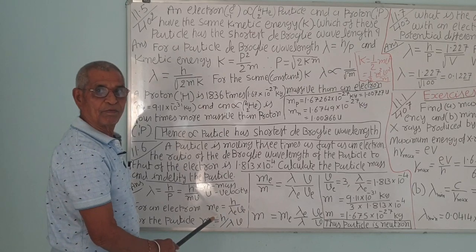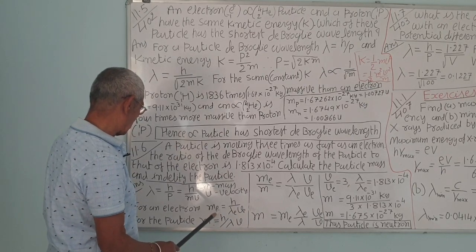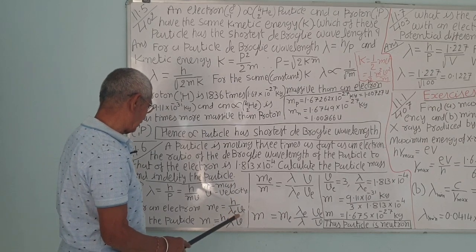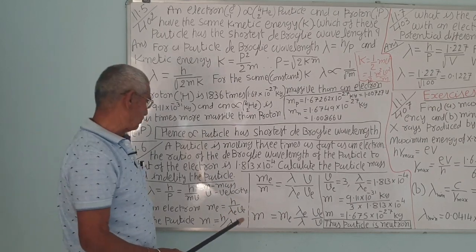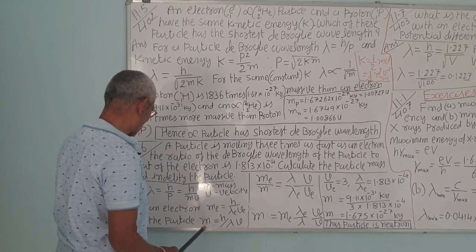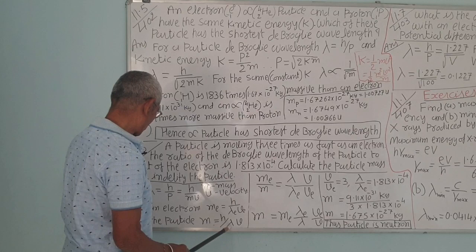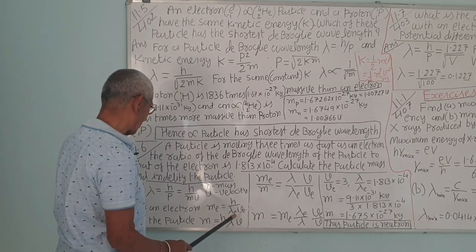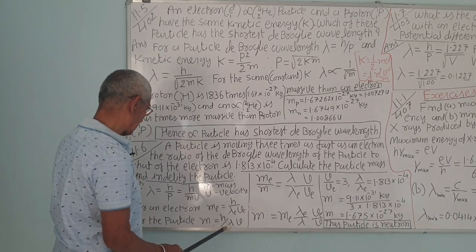So for the electron, me is the mass of the electron, which is equal to h upon lambda e ve. Lambda e is the wavelength of the electron and ve is the velocity of the electron. For the particle, let the mass be m, wavelength lambda and velocity v. In the same way, it is h upon lambda v.